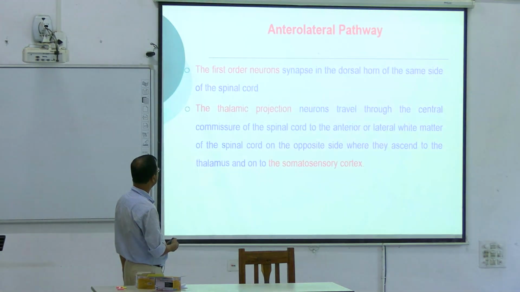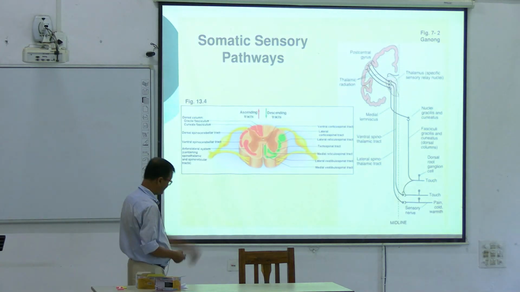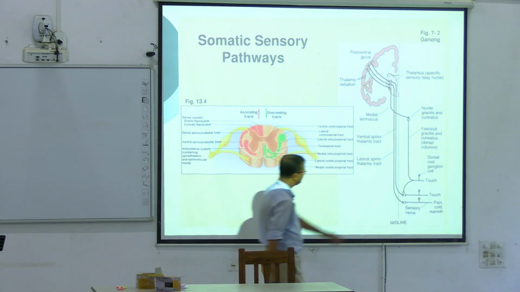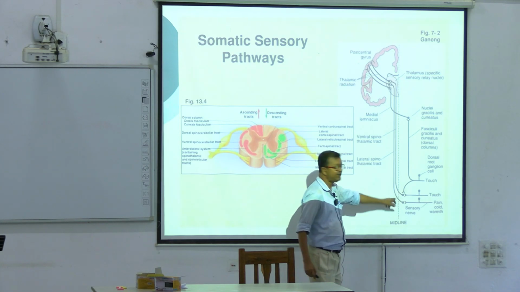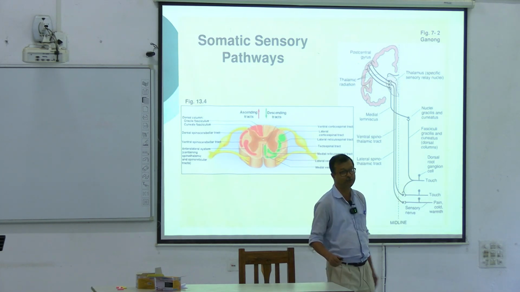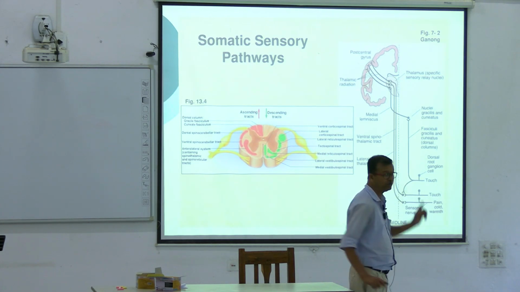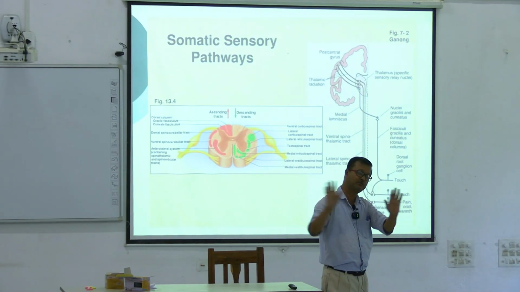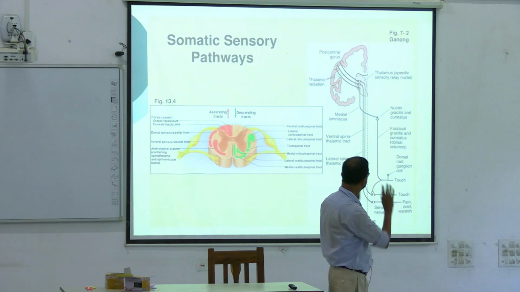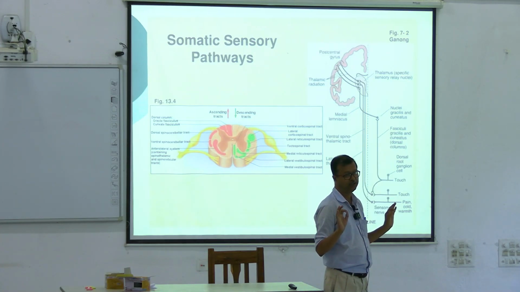Dorsal column, spinothalamic, first order, second order, these are there. Now see, this is the pathway, and this you have to draw. This has been taken from Ganong, and this should be drawn. Remember, everyone here should follow this uniformly. This is the pathway.